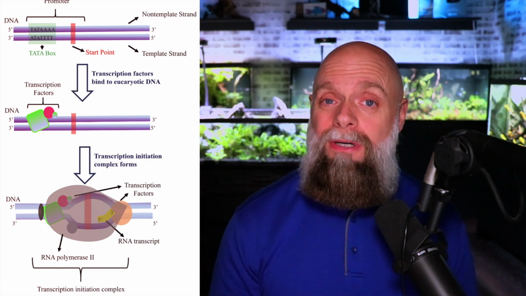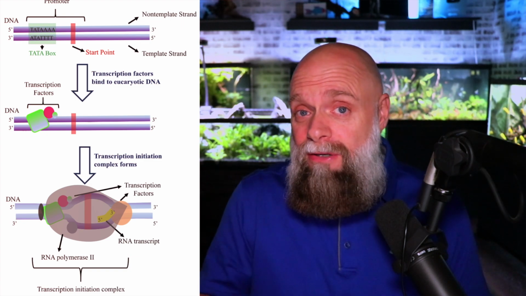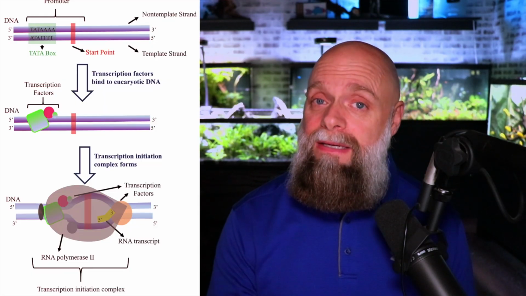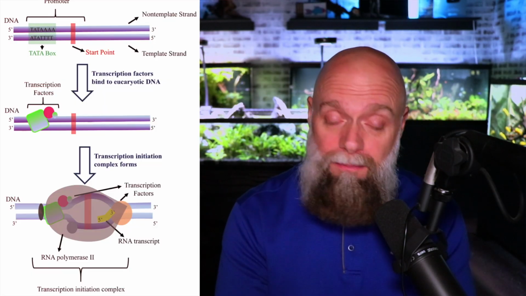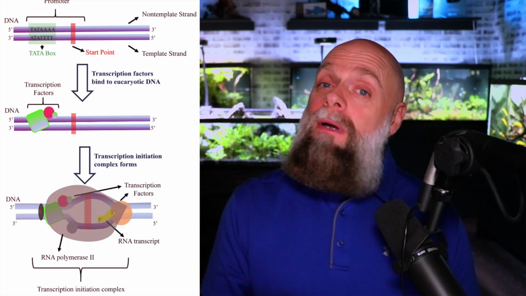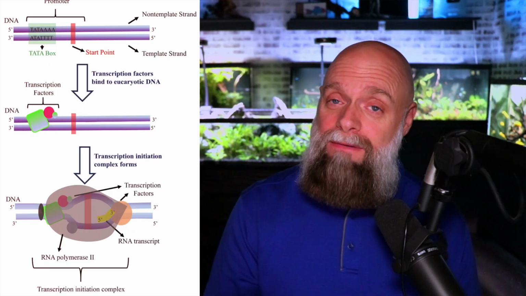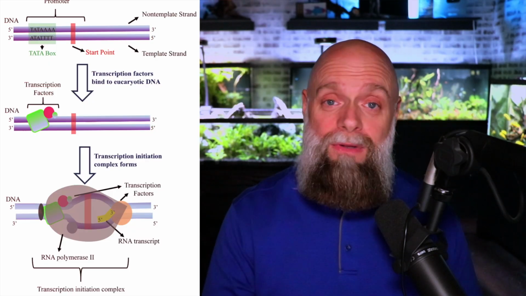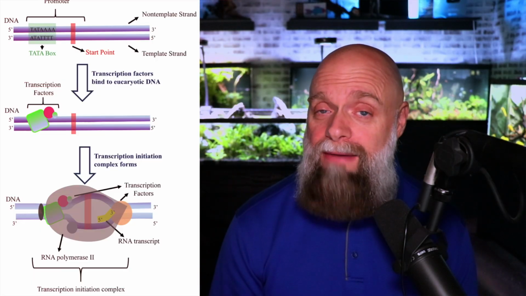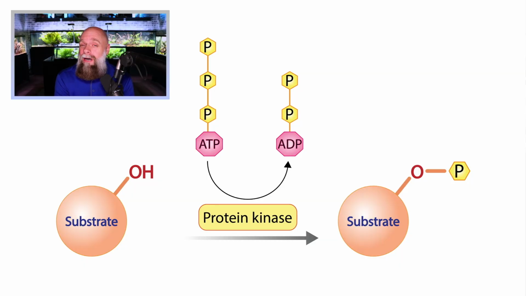Once blood sugar is lowered, there's going to be another signal sent to those pancreatic cells that says, hey, you know what? We don't need this gene active anymore. And so there will be another signal received, signal transduction, but the response this second time will be different. That will be to shut the genes off so that no more insulin is made because blood sugar has returned back to normal levels.